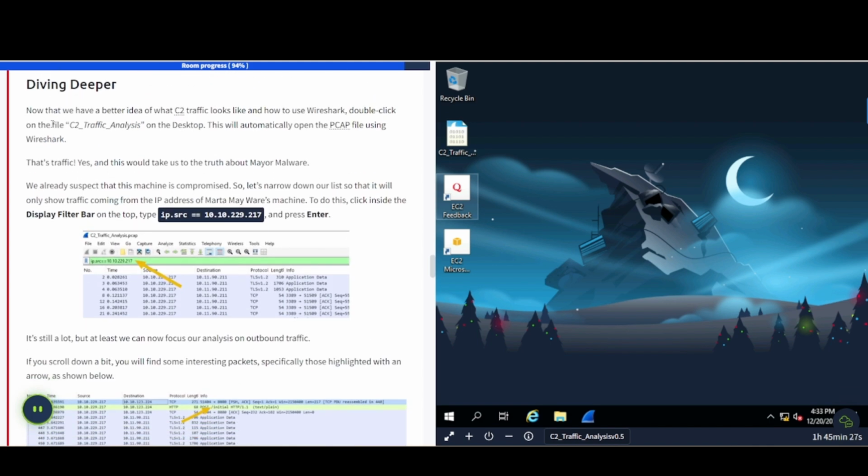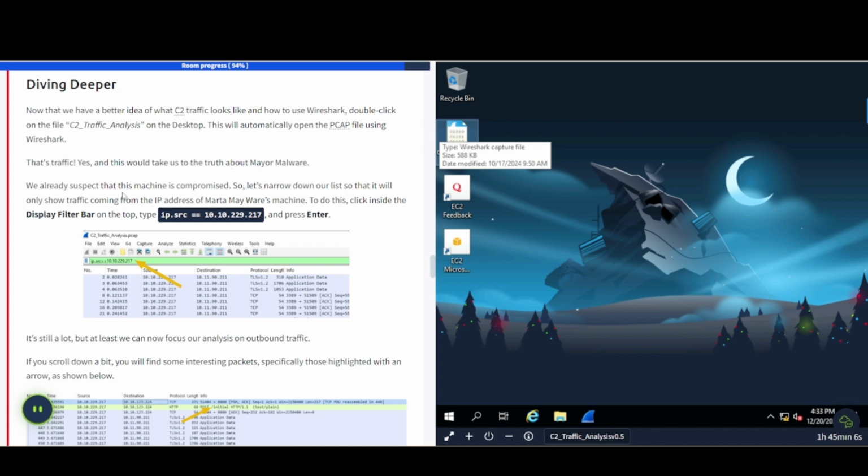Diving deeper. Now that we have a better idea of what C2 traffic looks like and how to use WireShark, double click on the file C2 traffic analysis on the desktop. This will automatically open the PCAP file using WireShark. So we have it here, it looks like. So let's double click there. That's the traffic, yes. And this would take us to the truth about Mayor Malware.